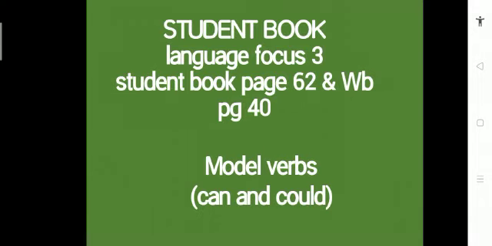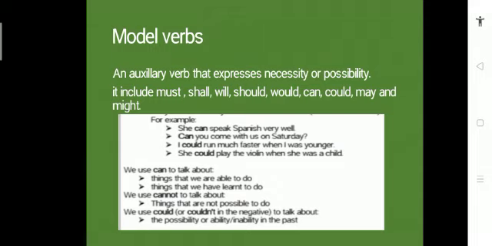Then the next work is Student Book Language Focus 3, which is given to you, on Student Book page number 62, and Workbook page number 40. The topic is modal verbs, and the main modal verbs that we are going to discuss here are can and could. What are modal verbs? The first question is this: modal verbs are auxiliary verbs that express necessity or possibility.